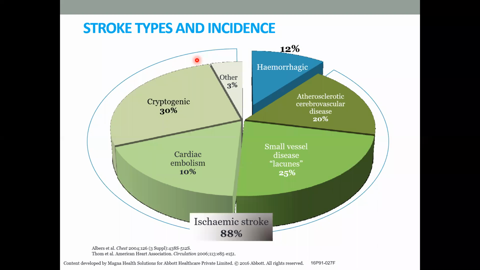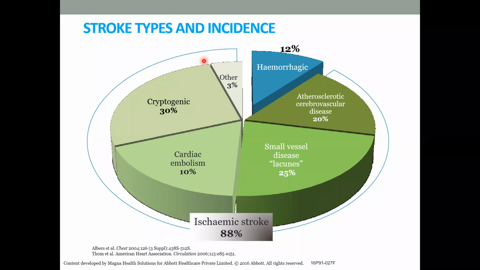So what do I mean by this? You know that there are different risk factors for stroke. You have the modifiable and non-modifiable. The non-modifiable risk factors are age, above 60 years, male sex, in females, postmenopausal females, and then family history of stroke. What are the modifiable risk factors? Hypertension, diabetes, hyperlipidemia, smoking, alcohol. These are some of the modifiable risk factors which, if treated appropriately, can reduce the incidence of stroke.